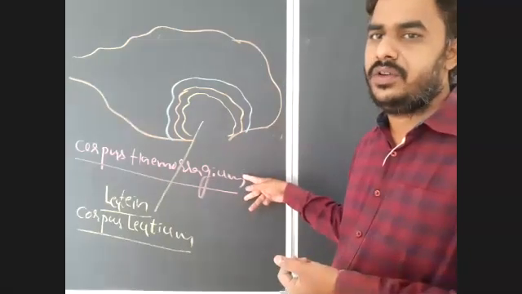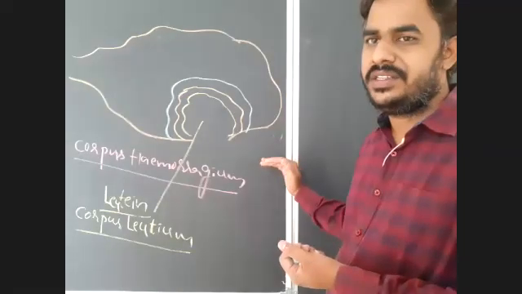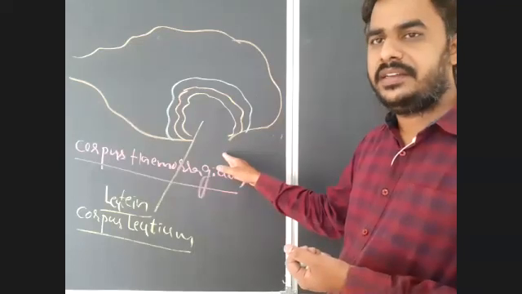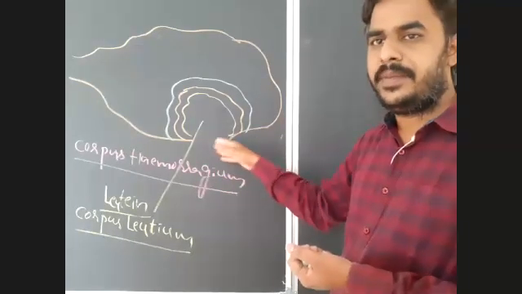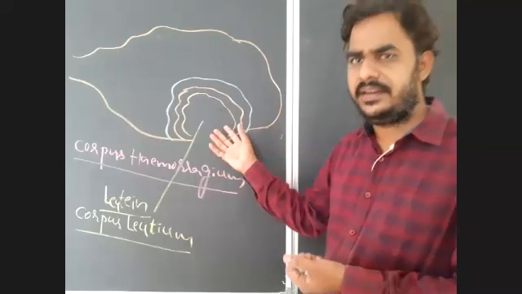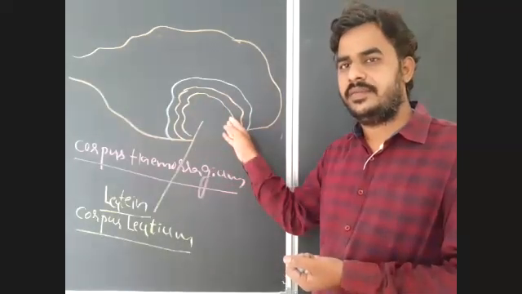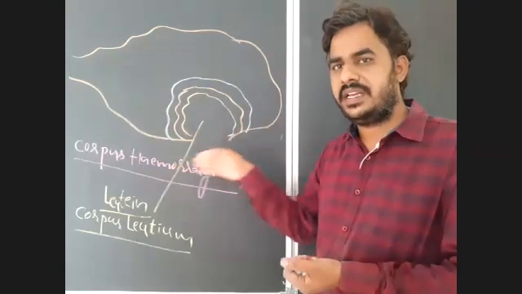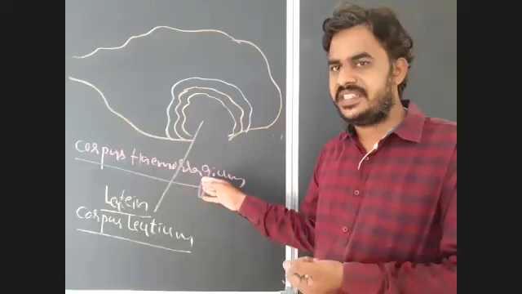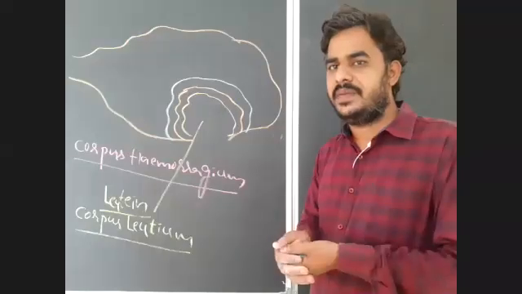So two definitions I gave you here. What is corpus hemorrhagicum? What is corpus luteum? Corpus hemorrhagicum: immediately after releasing of the secondary oocyte, due to rupture of membranes present around the oocyte, there is bleeding, and that blood clot will completely occupy the ruptured follicle. So if the ruptured follicle is occupied by blood clot, that is corpus hemorrhagicum. What is the color of this? It appears in red color, but later it will be completely absorbed.